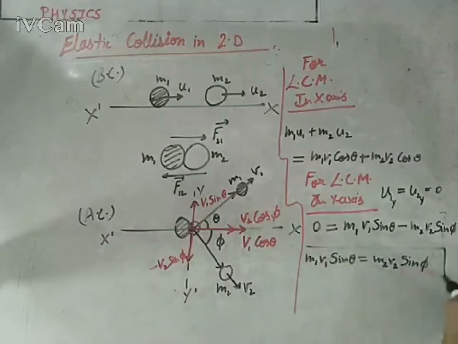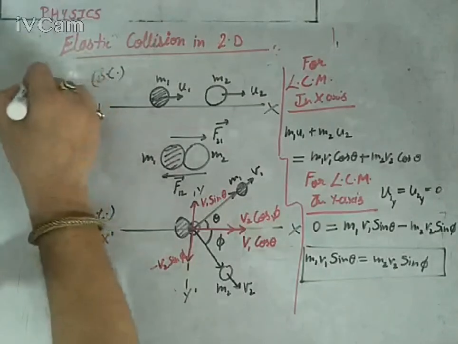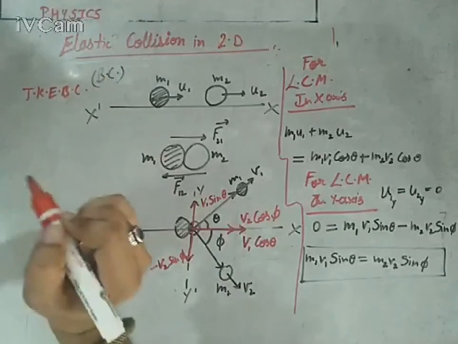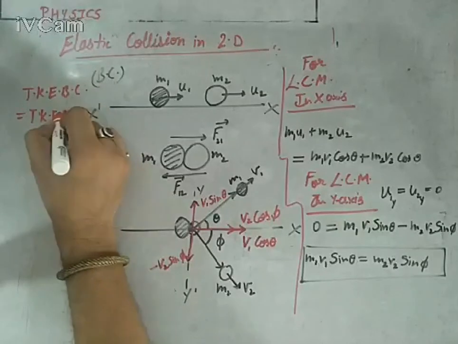This relation will be helpful for the further concept that there is no loss in kinetic energy for an elastic collision in two dimensions, which means total kinetic energy before and total kinetic energy after will be the same.